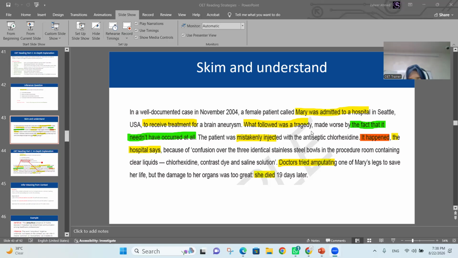What followed was a tragedy. So, a tragedy happened with her, made worse by the fact that it need not have occurred at all. So, it means she could be saved, but it need not have occurred at all. The patient, what happened to her actually? The patient was mistakenly injected. So, the next thing we came to know is she was mistakenly injected.